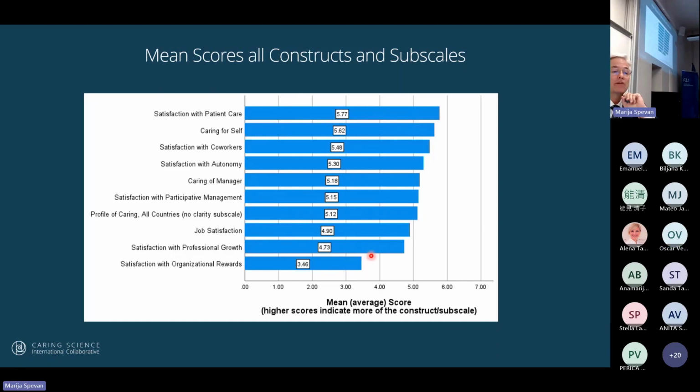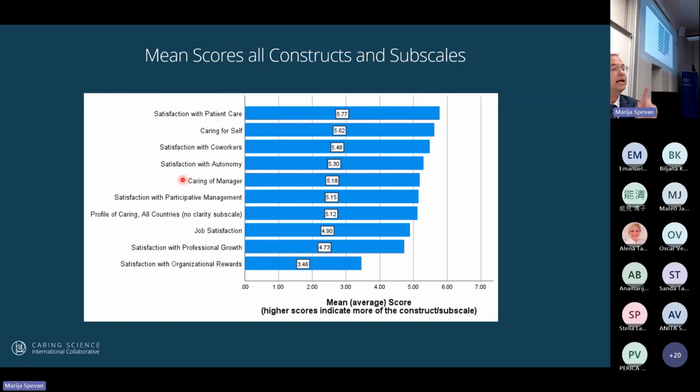So this means there's more dissatisfaction than satisfaction for feeling rewarded for your effort and good work, and all the others are above. Then in order, we have satisfaction with patient care. How wonderful that the patient is the highest scoring one, even though we just got through the pandemic. So that's wonderful. Then caring for self, co-workers, autonomy, caring of the manager, participative management.